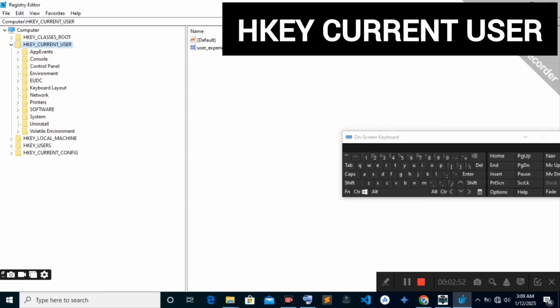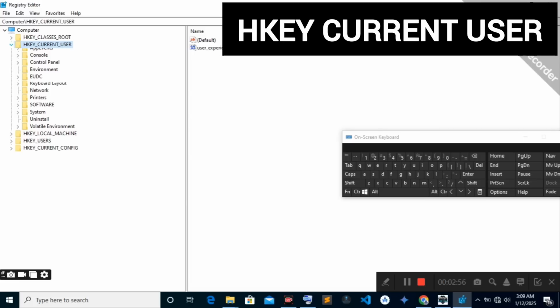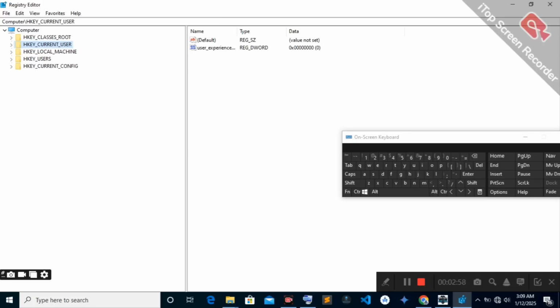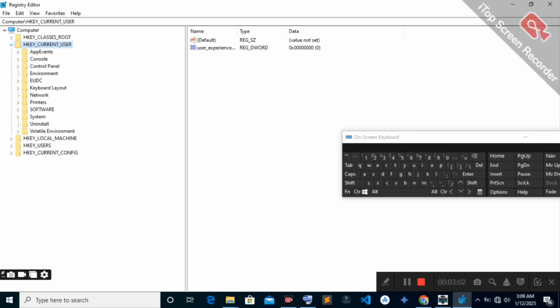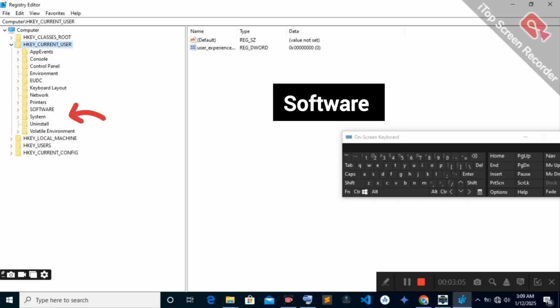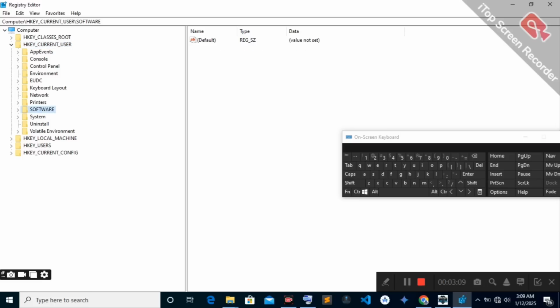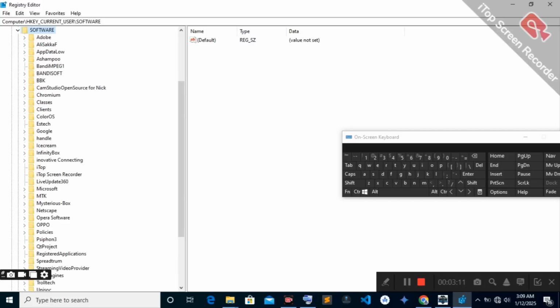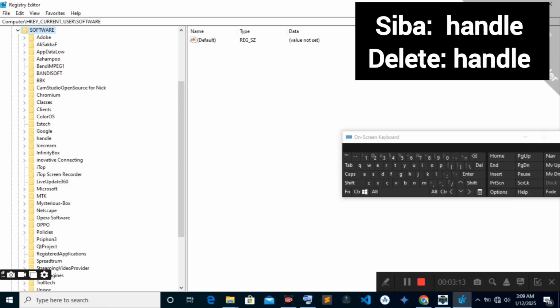Then you have to choose number 2, HKEY_CURRENT_USER number 2. Then scroll down to software. Choose software. Then scroll down and search the word handle.